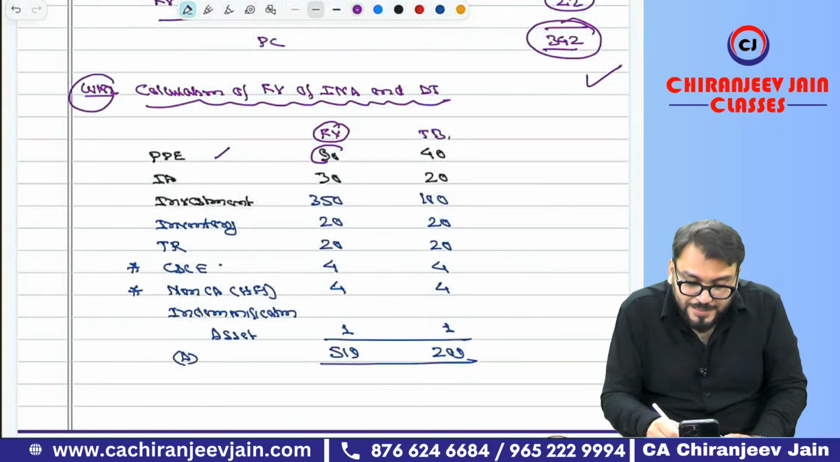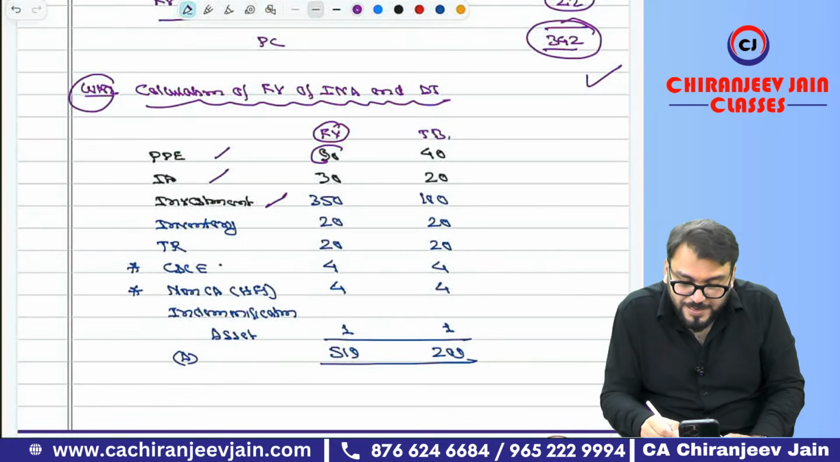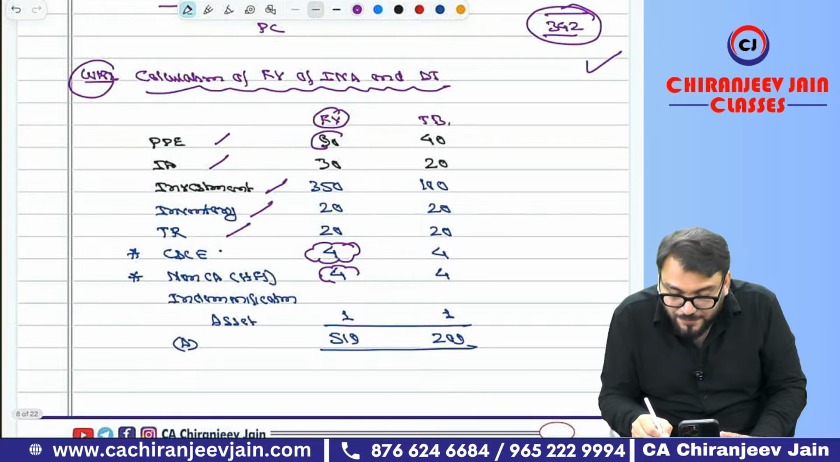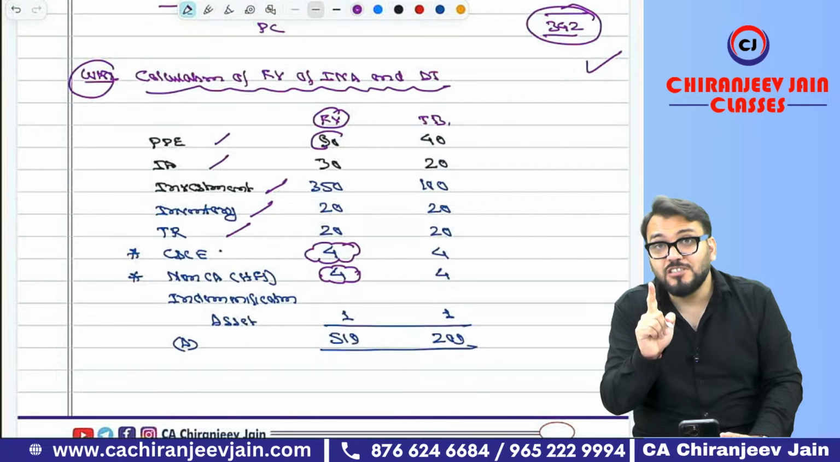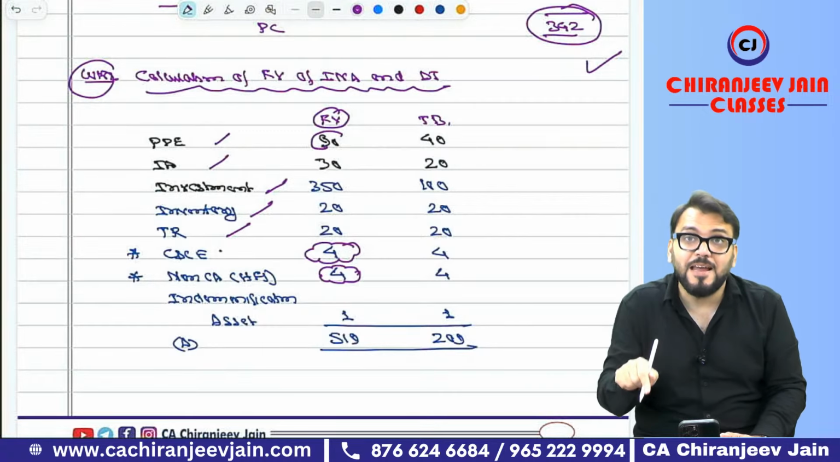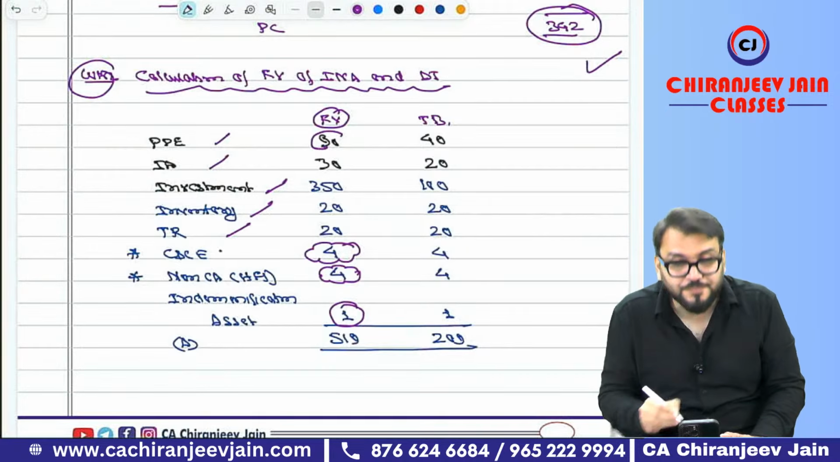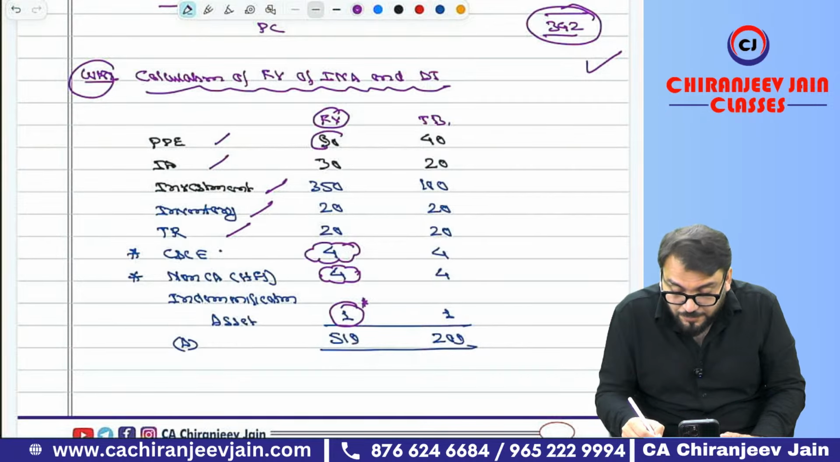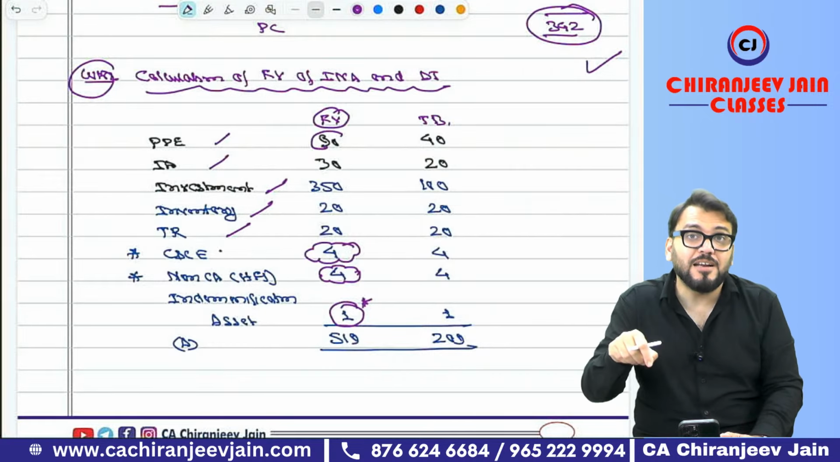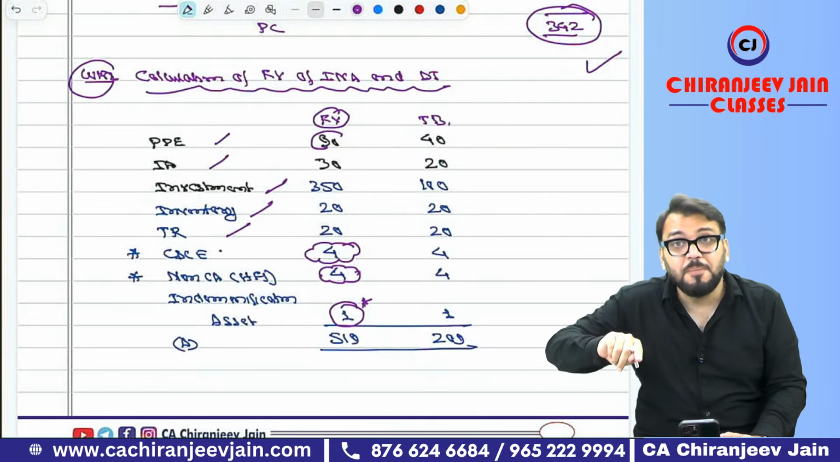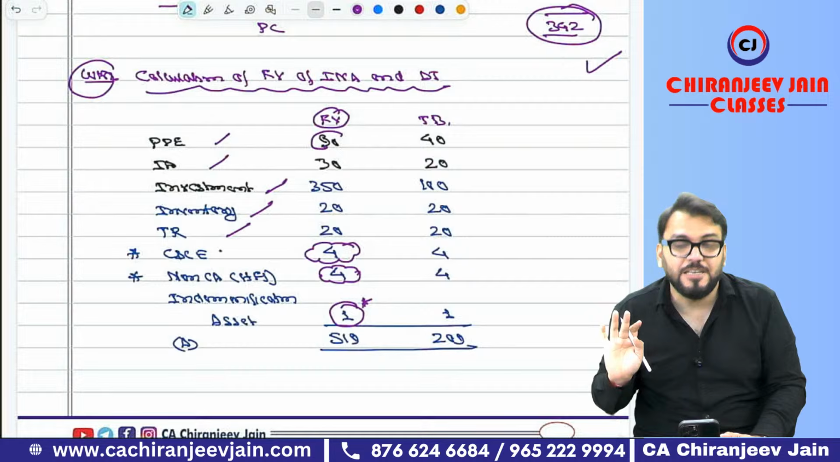So PP, intangible asset, investment, inventory, trade receivables, cash and cash equivalent will be taken at carrying amount. Non-current asset held for sale will be taken at carrying amount. Just identify the asset which is not given in the balance sheet. So there is one asset, indemnification asset, that will be taken at fair value. So this is dangerous. Sometimes we'll forget. So always whenever you are finding fair value of INA, just read the additional information. There may be some additional asset, additional liability.